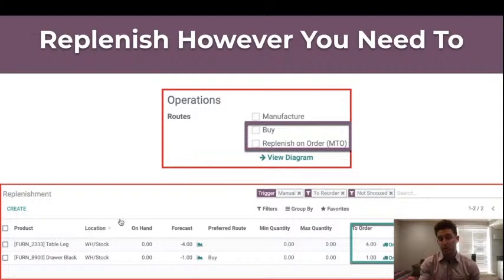And this is a really powerful tool that you can use for perhaps those items in your inventory that don't turn over as much, that don't sell as frequently. We might not want to automate it because we really don't want to have too much of an inventory of it. It just takes up space. But we certainly want to be alerted when we're falling below what we need to have at the bare minimum. And this report can help you and allow you to do that as well.